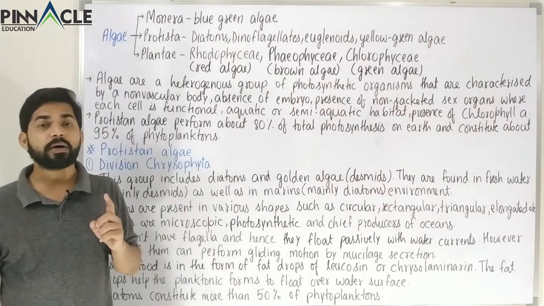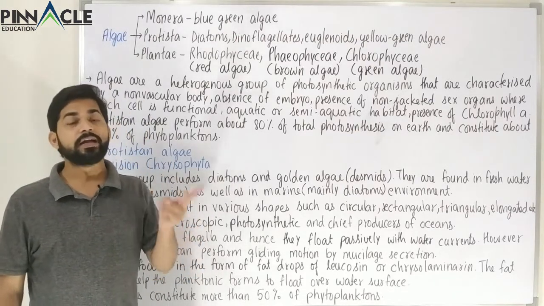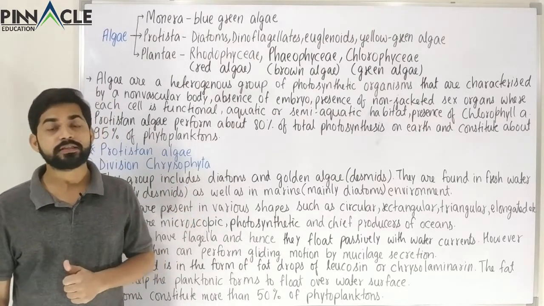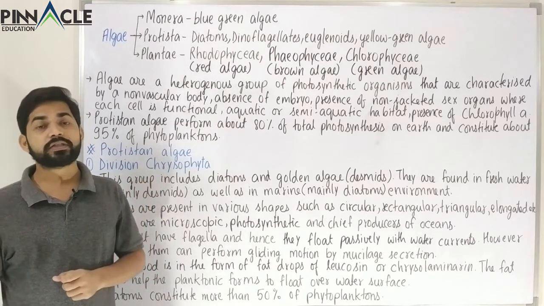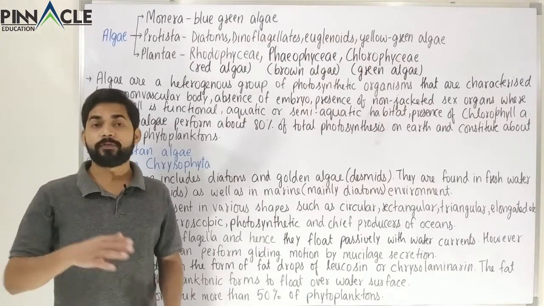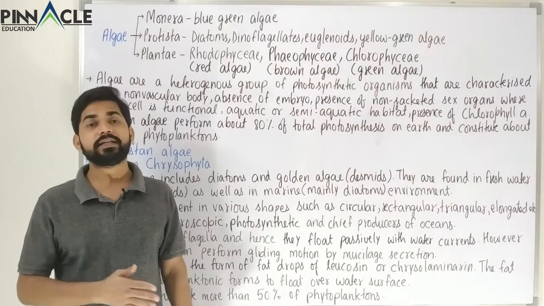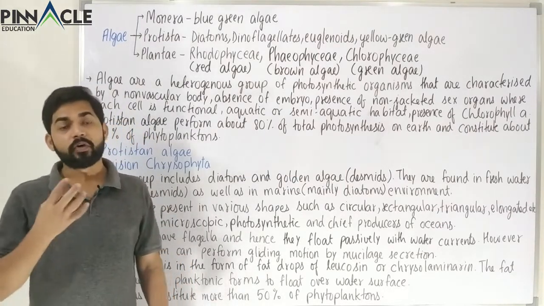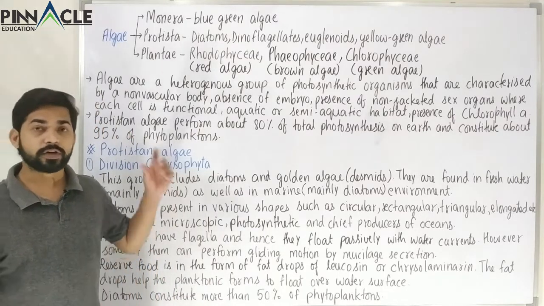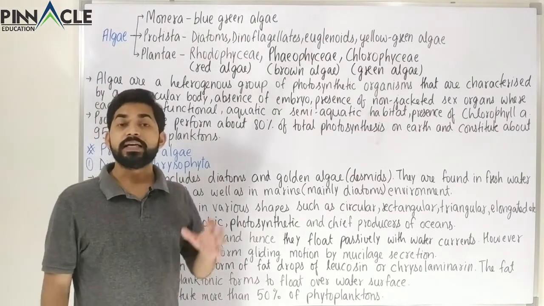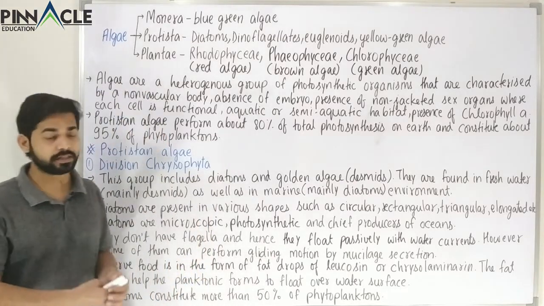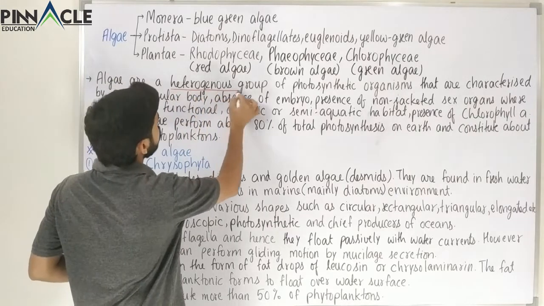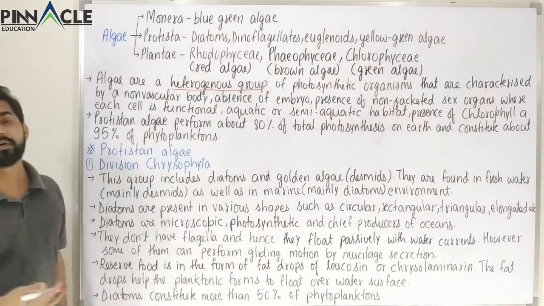So we are studying about alga in kingdom Monera and then also in kingdom Plantae, and here in kingdom Protista, here also we are going to study about alga. So before studying about the various categories of the kingdom Protista, let's clarify what alga literally is. First of all, alga is a heterogeneous group. Alga is not a very homogeneous type of group. This is the most important thing about alga.